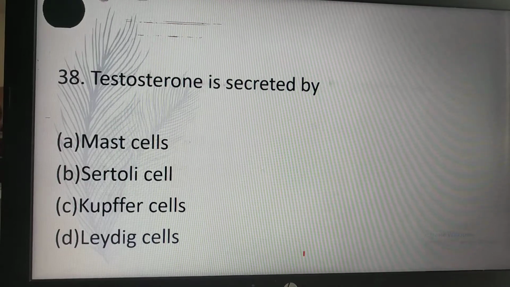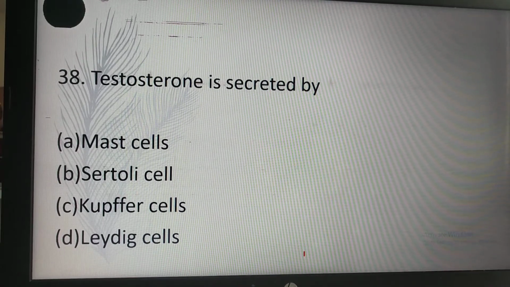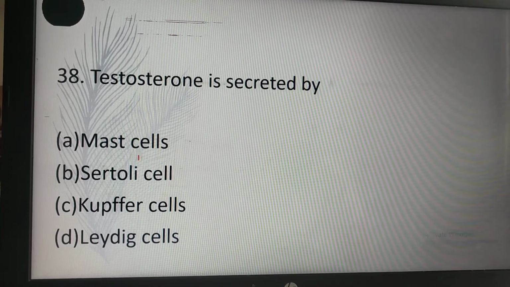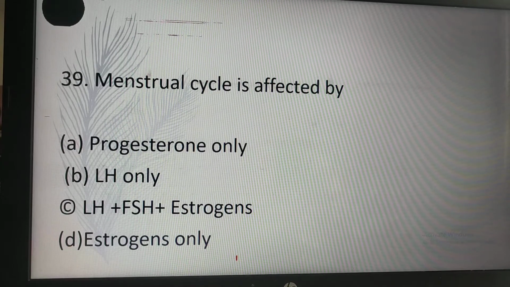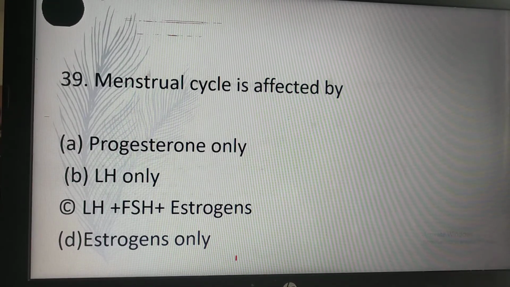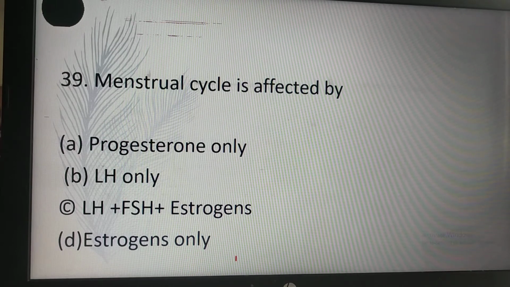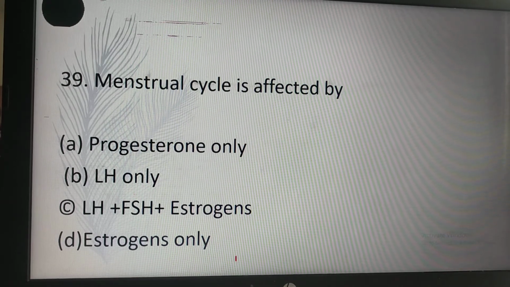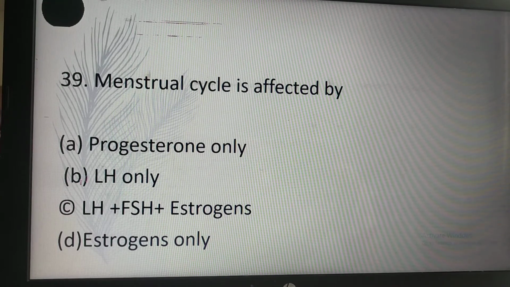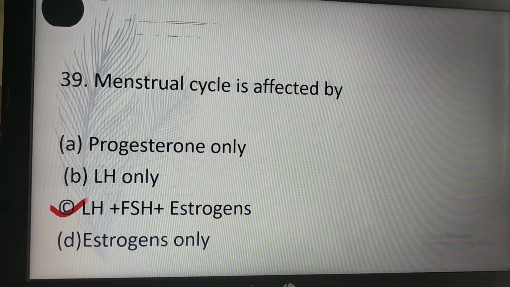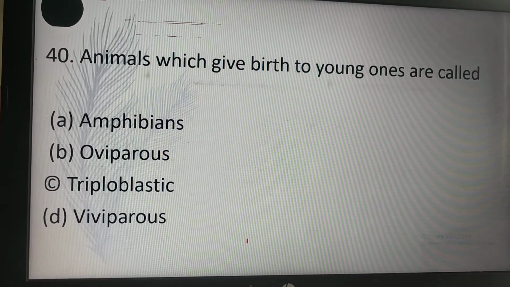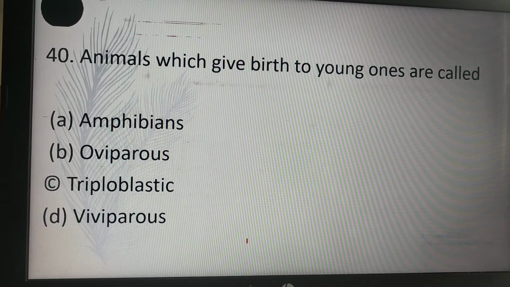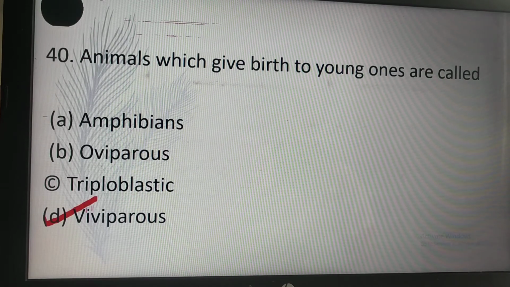Testosterone is secreted by: mast cells, Sertoli cells, Kupffer cells, and Leydig cells. So D, Leydig cells. Testosterone is secreted by Leydig cells. The menstruation cycle is affected by: progesterone only, LH plus FSH plus estrogens, or estrogens only. So the answer is C. The menstruation cycle is affected by LH, FSH, and estrogens. Animals which give birth to young ones are called: amphibians, oviparous, triploblastic, viviparous. So D is the correct answer, viviparous.